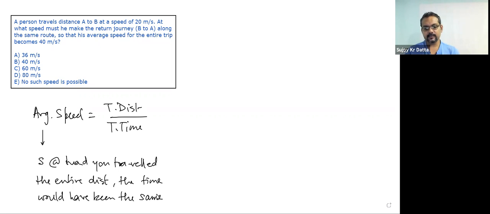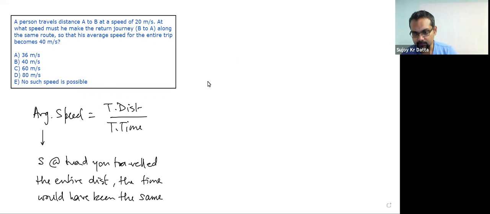So for example, you travel some distance at a particular speed, you took let's say 20 seconds, and you came back and it took you let's say 30 seconds, so 50 seconds in total. Average speed is that speed at which, if you had traveled the whole distance, including both ways, you would take 50 seconds only. So that's what average speed basically means.